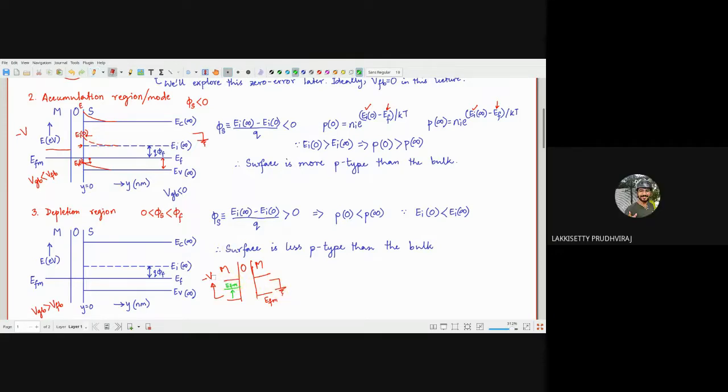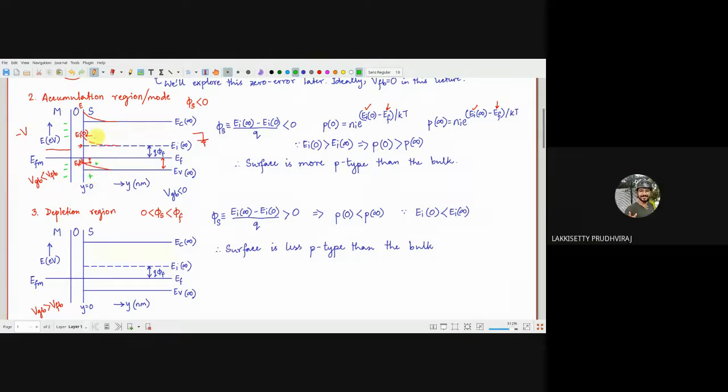My only thing is I'm trying to figure out why the band is bending like that. Physically, I'm not able to connect the dots. Is it becoming clearer? If you are finding it difficult, think about it this way, which is a much simpler, easier way. If you have applied a negative voltage on the metal, it is going to accumulate negative charges. Yes or no? Correct. If it is more negative, holes will come over here.